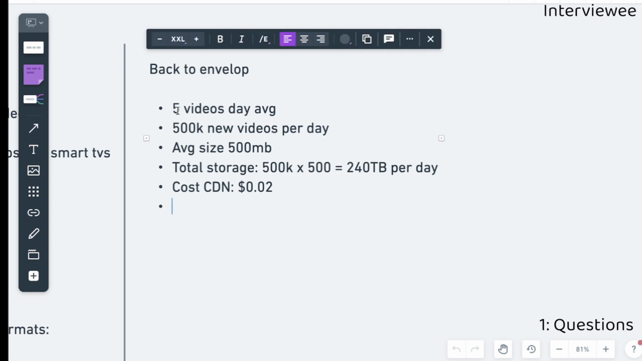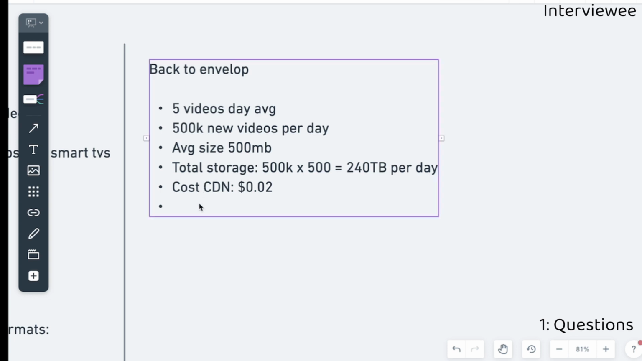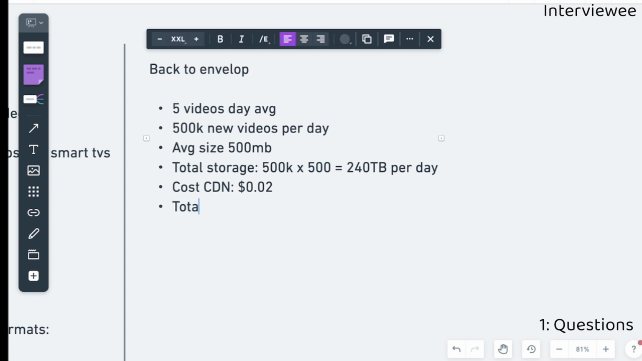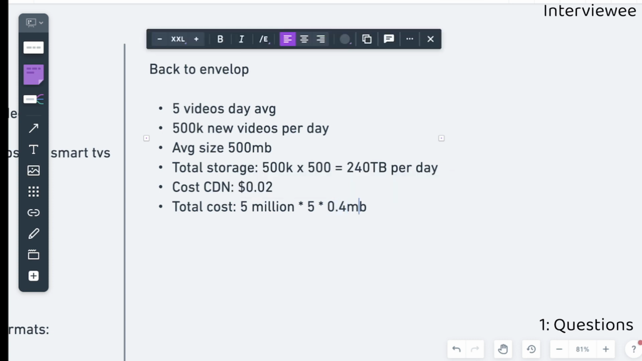Taking into account we have an average of 5 videos per day and 5 million active users, the total cost for streaming videos is going to be 5 million times 5 times the average size of a video, 500 megabytes. We can convert it into gigabytes to ease the calculation, so 0.5 gigabytes, times the cost of 0.02 per gigabyte. That is going to be around $250k per day, only to stream videos.